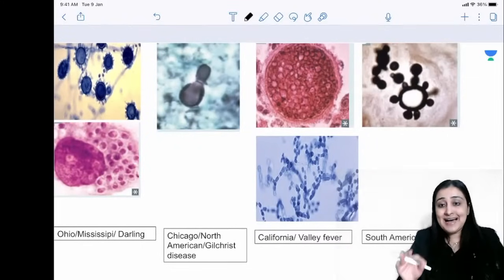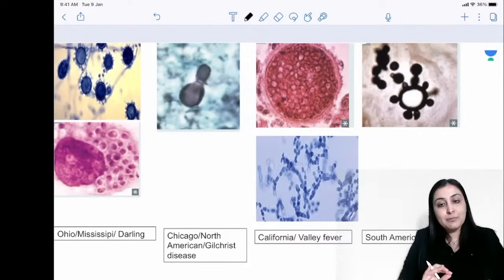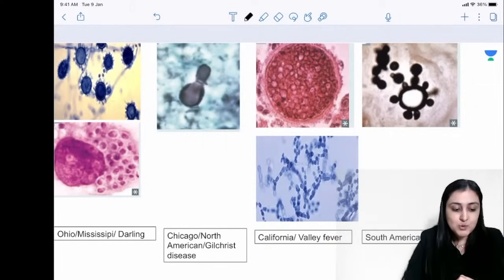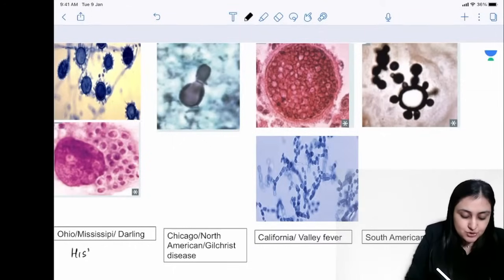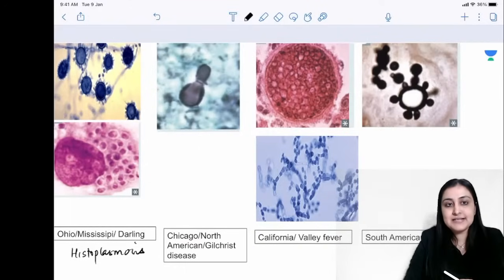Now going on to the dimorphic fungi. All right, so 4 dimorphic fungi for endemic mycosis, not endemic to India but endemic to the US, but we do get a lot of questions from these. Okay, so the first one, what mimics TB all the time? It is histoplasmosis, also called Ohio, Mississippi or Darling's disease.